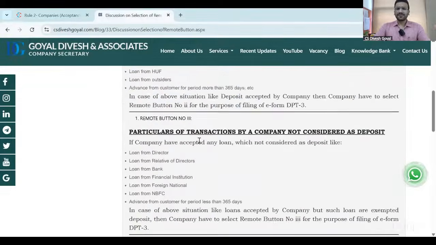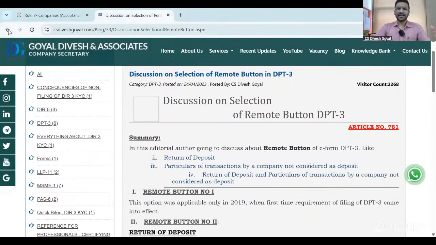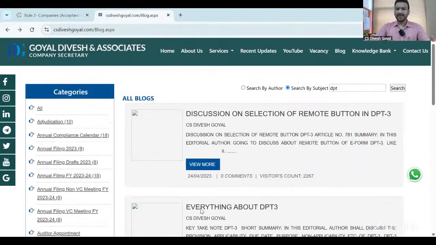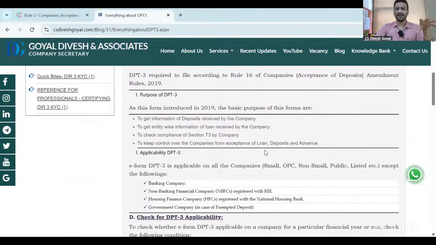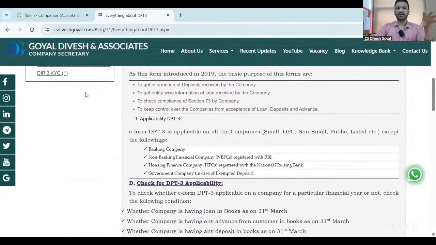Now let's discuss a very important point of the Companies Act for DPT-3: from where a private company can accept loans, because this is a very important point. Everyone wants to know, if our company can take a loan, where can it take it from. So see, if a private company wants to take a loan, the first source is a loan from the director, because the director is the first accessible person of the company. So a private company can take a loan from the director anytime.